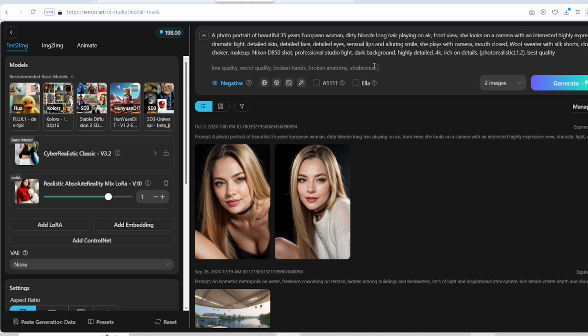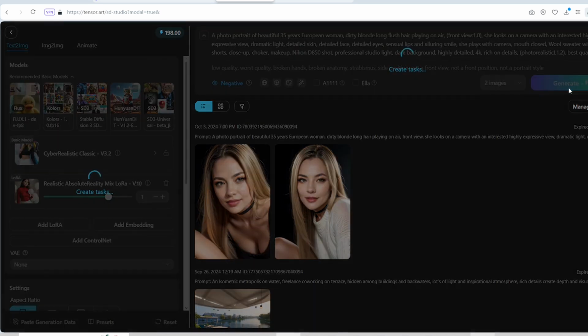I need to add here that you don't need to pay attention to the negative section at first, and use it later to fix errors and mistakes and whatever you want to change. I'm regenerating again, let's see the result.